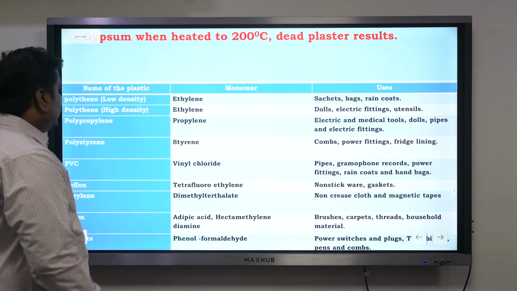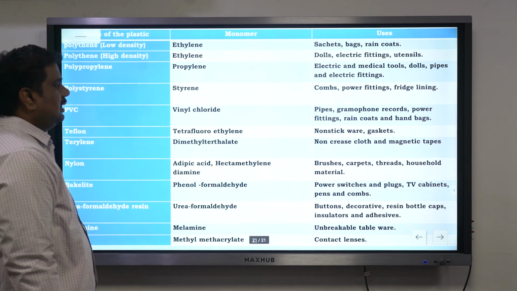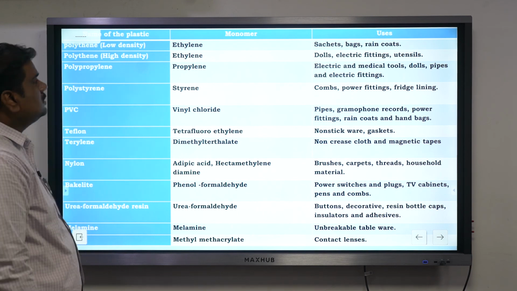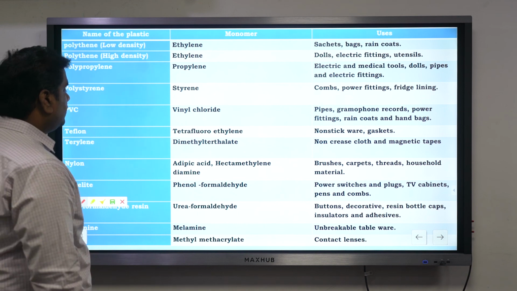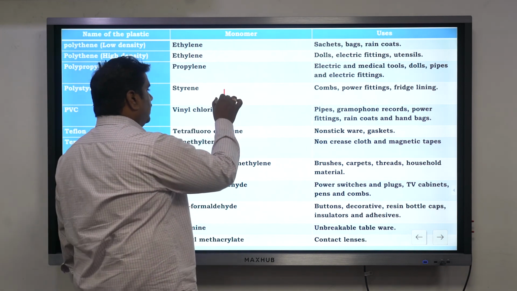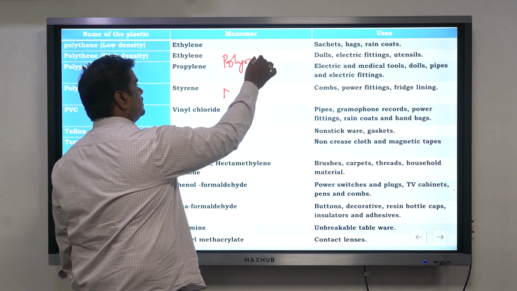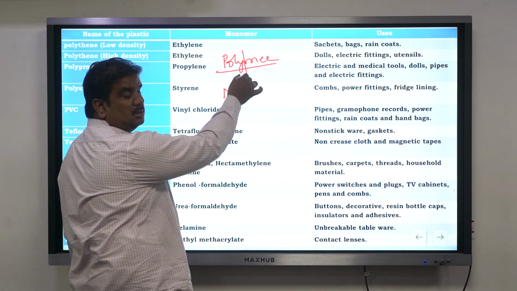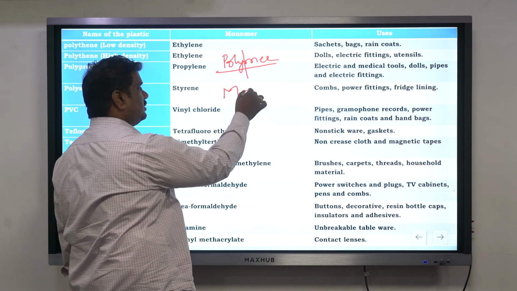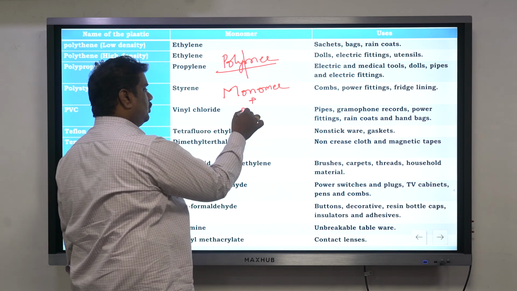And finally, this is the case of polymers, the last one. What is a polymer? Poly means many. The single compound present in it is called a monomer.